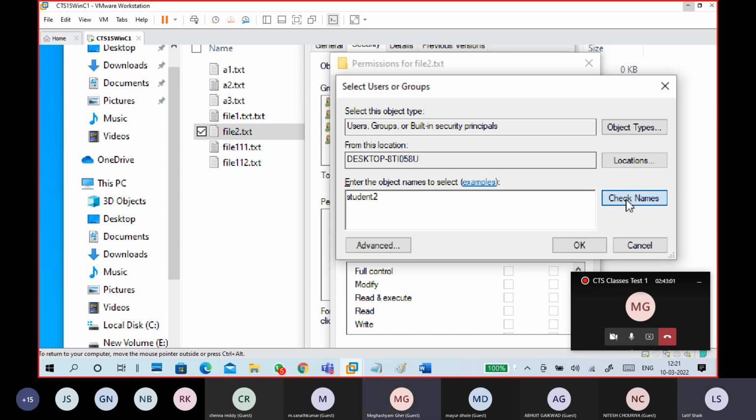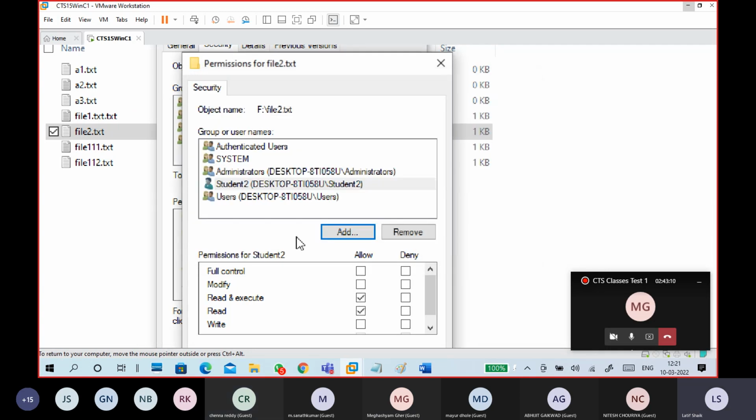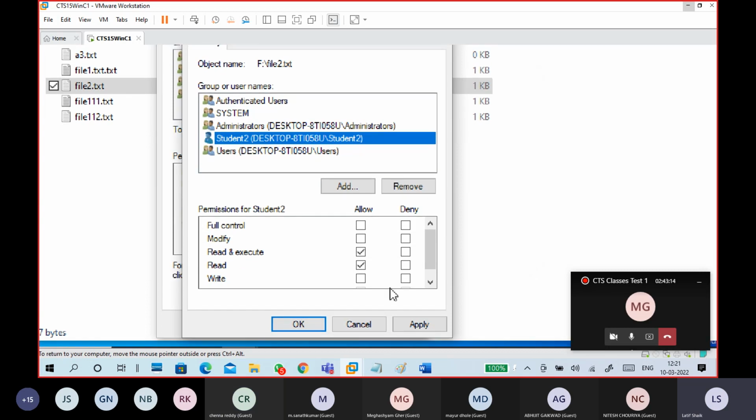Correctly I type it, then check names. If it is not there, it will throw an error. No errors, no problem. Okay. Click OK. Click on it. So then it is like this.